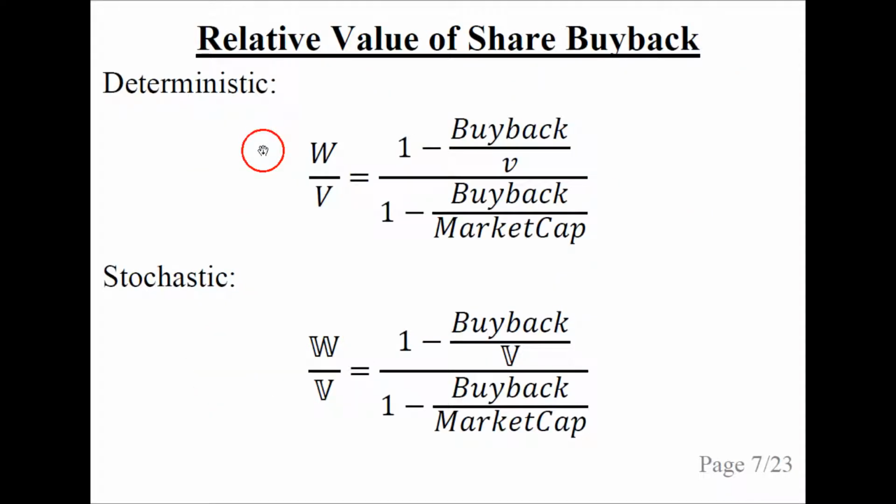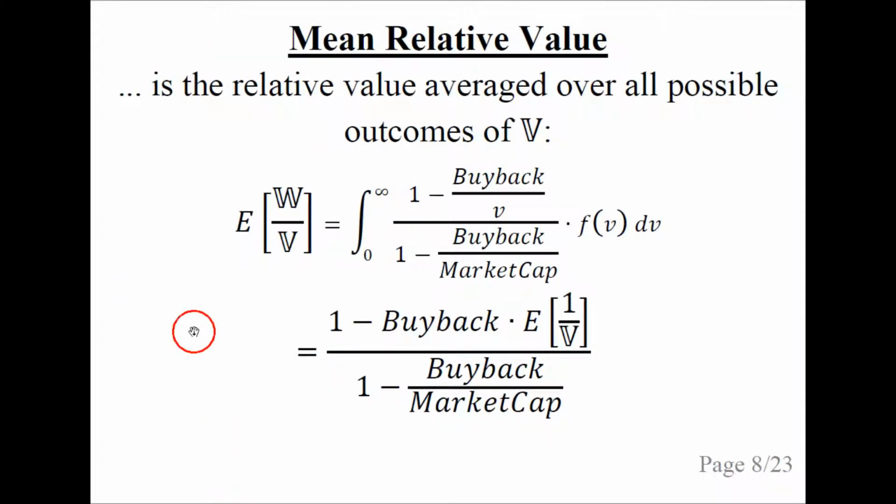The relative value of a share buyback is the value with the share buyback divided by the value without the share buyback. This is the formula for the deterministic value, and this is from the first talk on share buyback valuation. The stochastic version is denoted like so, and it is the same except we replace the deterministic V with the stochastic V. The mean relative value is a relative value averaged over all possible outcomes of V.